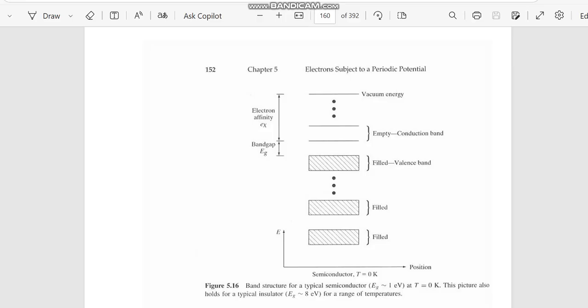So silicon has a 1.12 electron volt band gap, gallium arsenide has a 1.43 electron volt band gap, and an insulator has a band gap of about 8 electron volts.